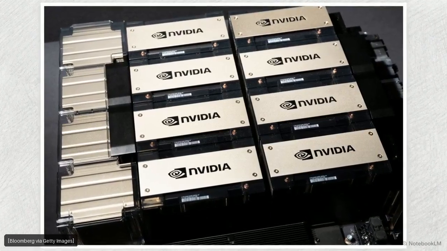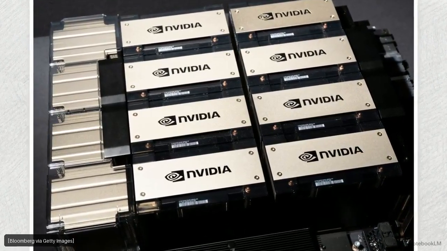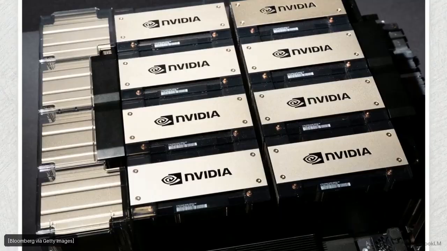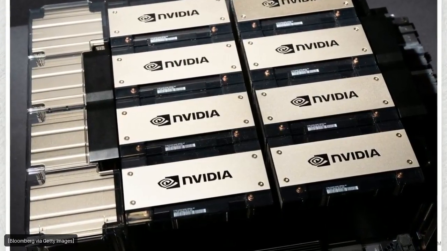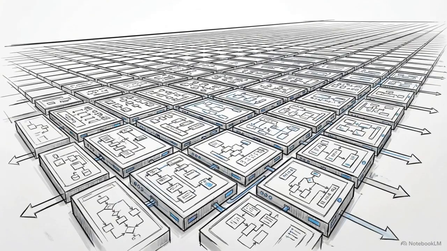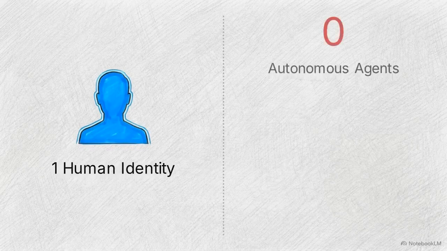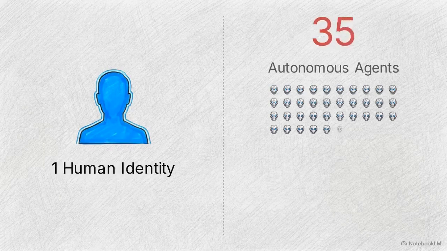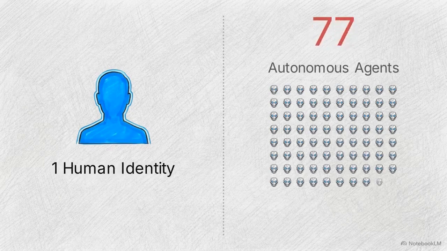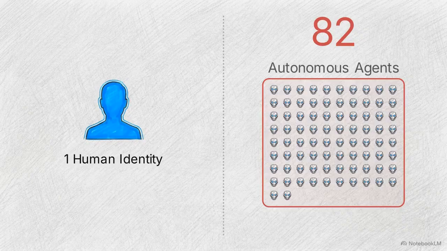The physical infrastructure of a modern enterprise data center reveals the scale of the autonomous AI workloads now driving the market. The volume of these non-human identities is vast. Today, the enterprise attack surface is defined by an 82-to-1 ratio, 82 autonomous agents operating for every one human identity.